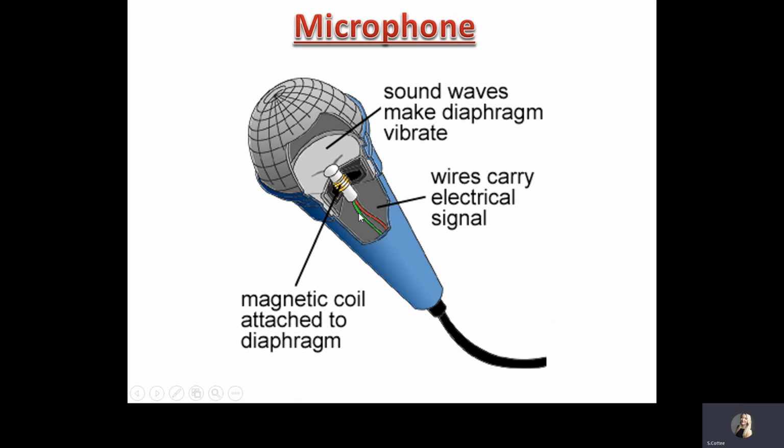The current that flows through these wires will flow at a certain frequency, depending on the frequency that the diaphragm has vibrated with. It will turn that information into your electrical signal here. And that can be picked up by whatever you are speaking into. So for example, this can work with a telephone, a standard microphone, a headset.